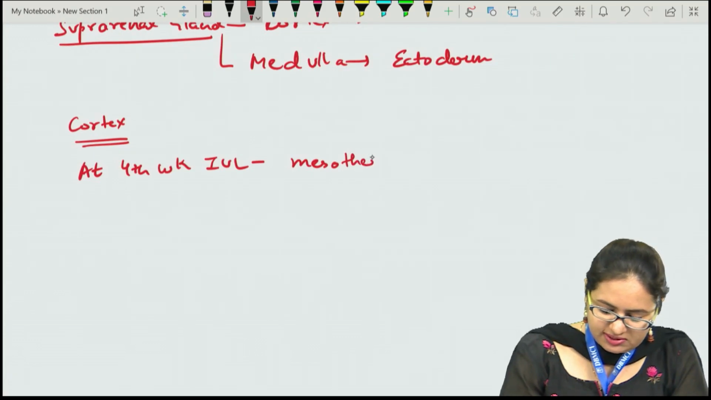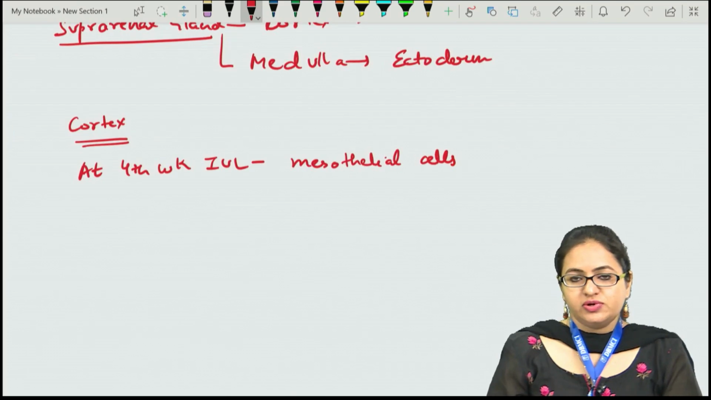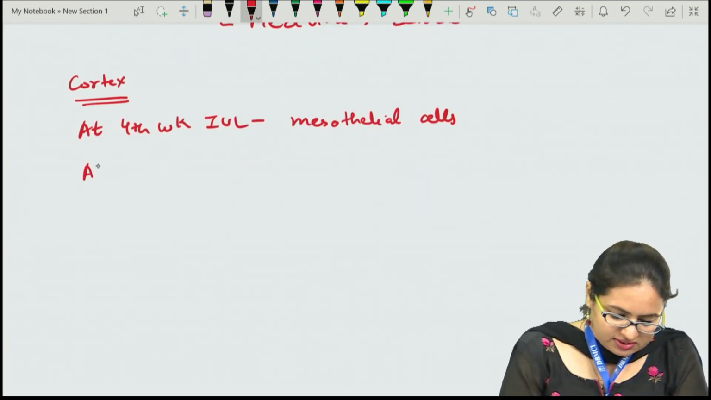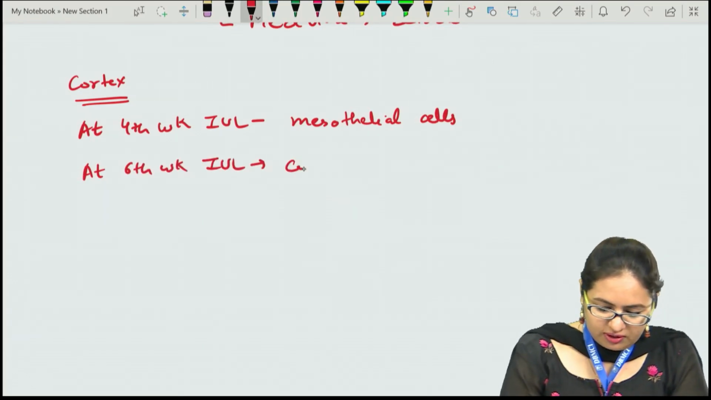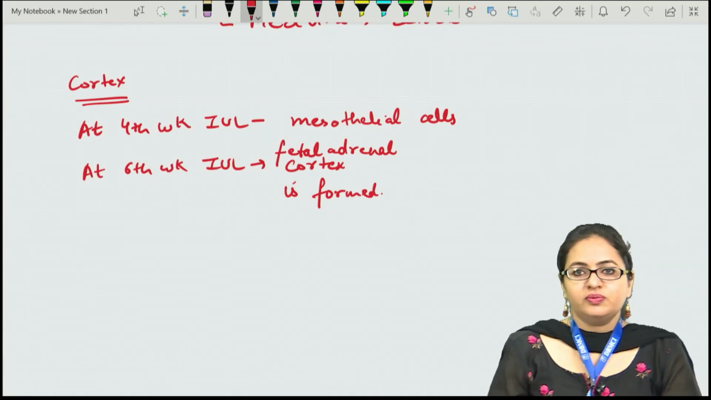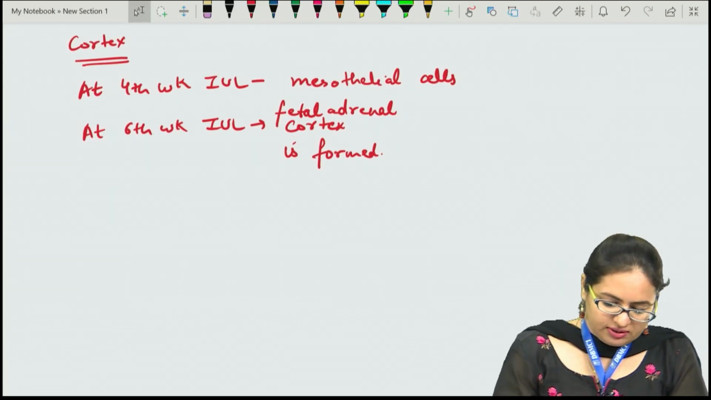The mesothelial cells proliferate to form small buds which will later on give rise to this cortex region. Then at the 6th week of intrauterine life, this adrenal cortex is formed. So we say the fetal cortex, the fetal adrenal cortex is formed. And this will later on form the adult cortex. It will regress later on to form the adult adrenal cortex.